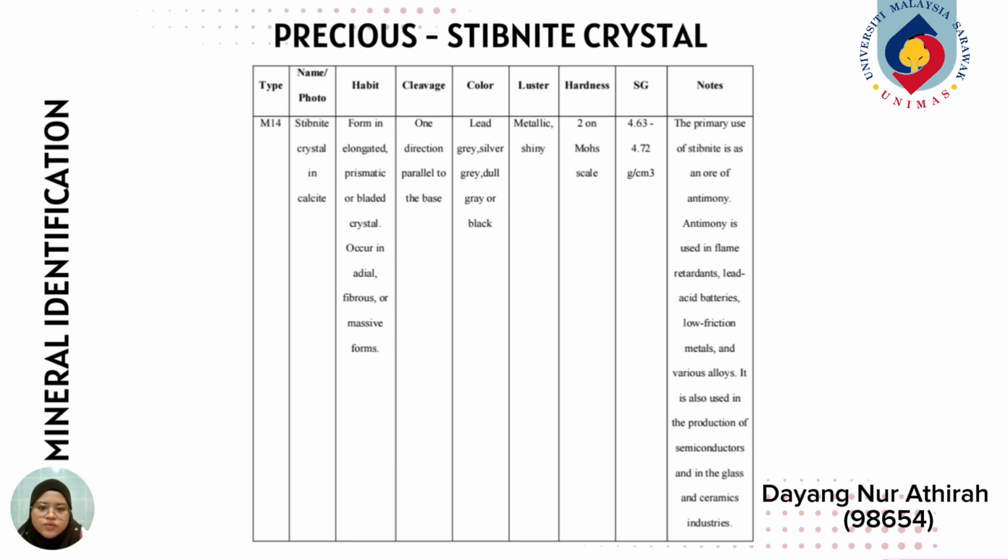and the specific gravity for the stibnite crystal is 4.63 to 4.72 gram per centimeter cube, and the notes for the crystal is the primary use of stibnite is an ore of antimony. Antimony is used in flame retardants, lead acid batteries, low friction metals, and various alloys. It is also used in the production of semiconductors and in the glass and ceramic industries.